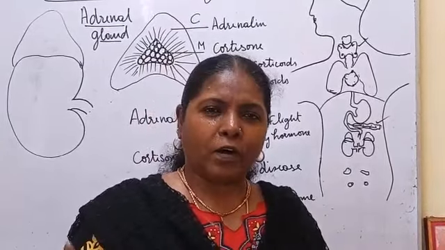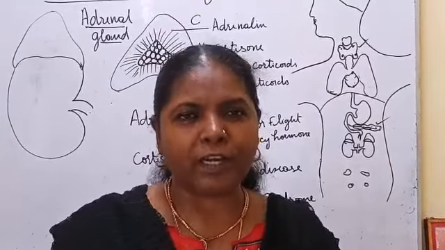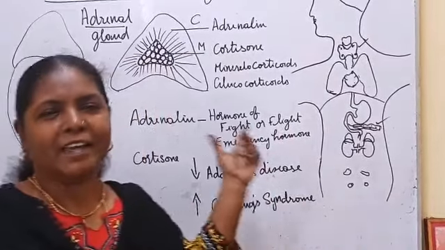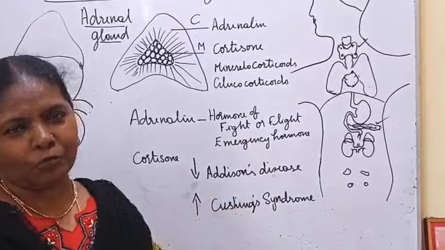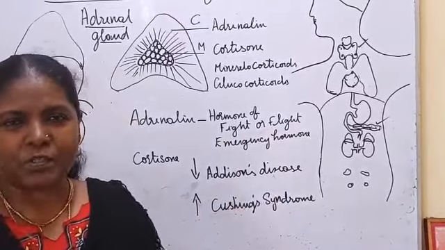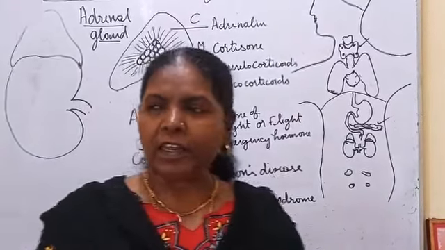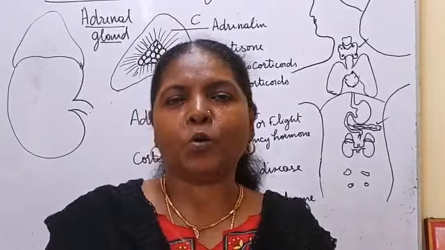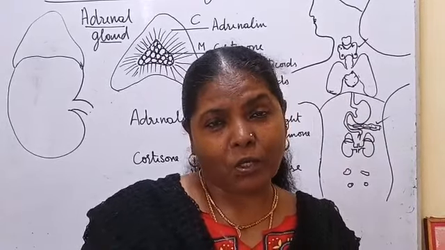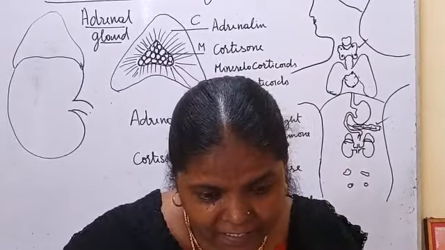Okay, for running as well as for fighting, we need energy, and that energy is given by this hormone, adrenaline. And how is it affecting us? If you see an accident, you will not look at it casually, you will look intently.